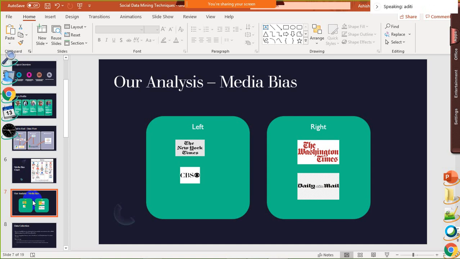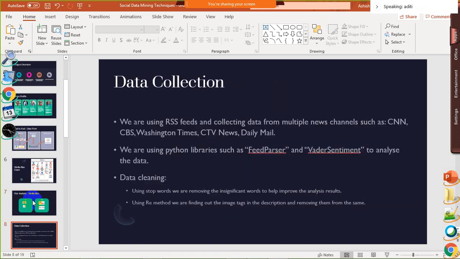For data collection, we are using RSS feeds and collecting data from multiple news channels such as CNN, CBS, and Washington Times. And to perform all the programs, we are using Python libraries such as feedparser and TextBlob to analyze the data for visualization.